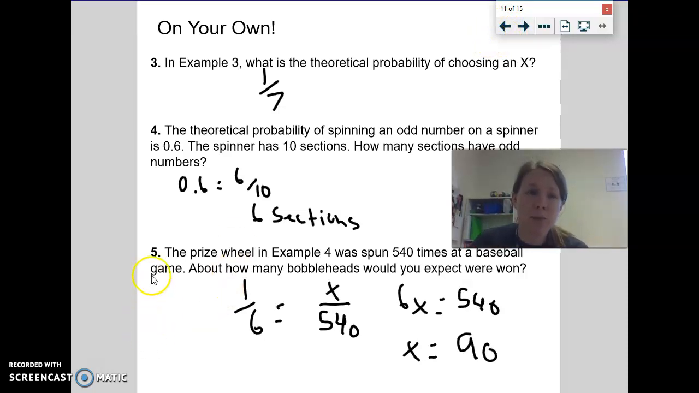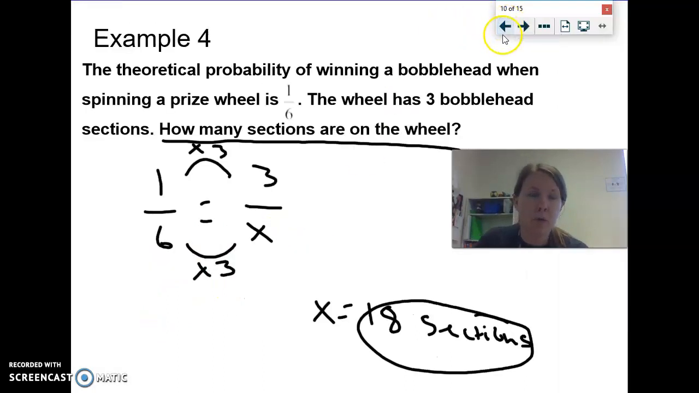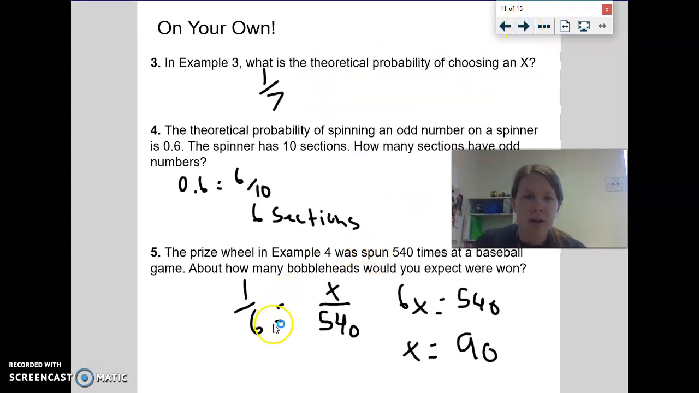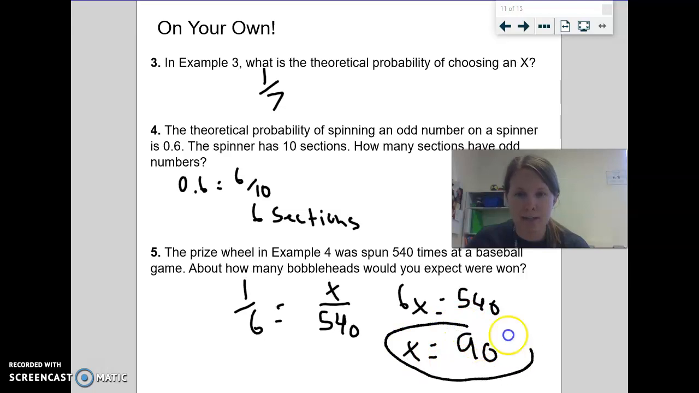Example 5 here, you have to go back into example 4. The same probability still stands for getting a bobblehead, so it's 1/6. And this time they told you how many times the wheel was spun at this game. So that one has to go on the bottom this time, and we want to know how many bobbleheads you would expect, because maybe you're trying to figure out how many bobbleheads you need to buy so that you don't run out. And so I did my cross products for this one, and I get 6x equals 540, divide by 6, and I get 90. So I should expect that I should have at least 90 bobbleheads, if not more.